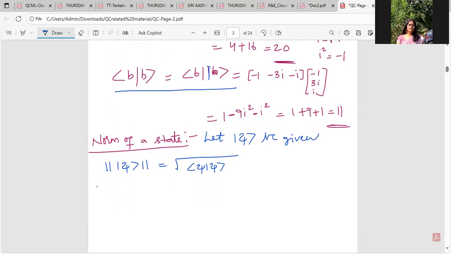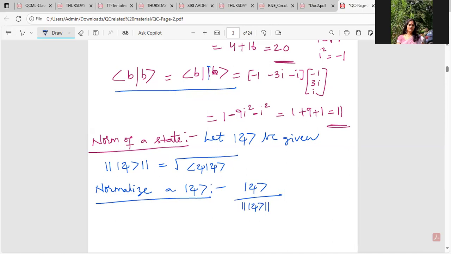Then how do I normalize? How do I normalize a state? Simple. Divide the state by its norm. Ket xi by its norm gives me the normalized state. Now, how do I write the normalized state? I write like this. Of course, we can just check examples on it in the next video. Okay, I'll just stop this video here.